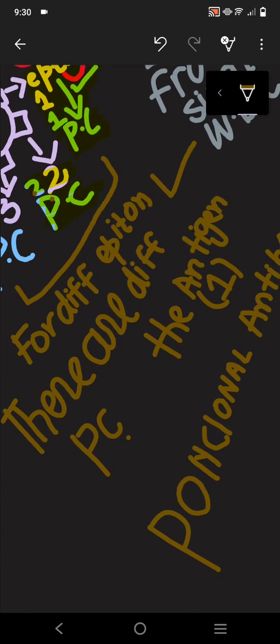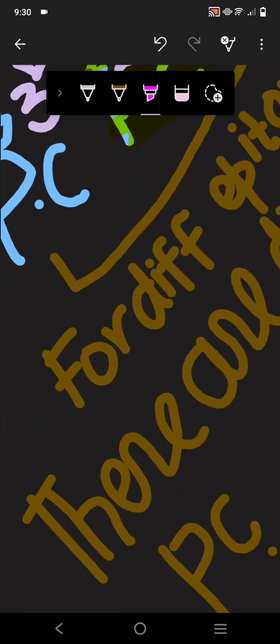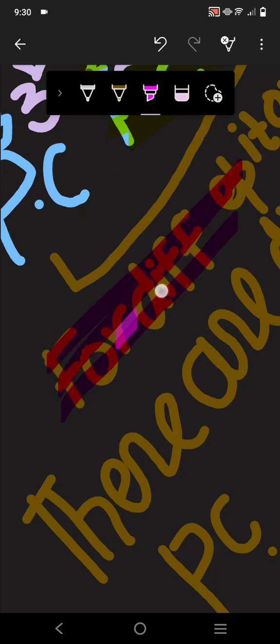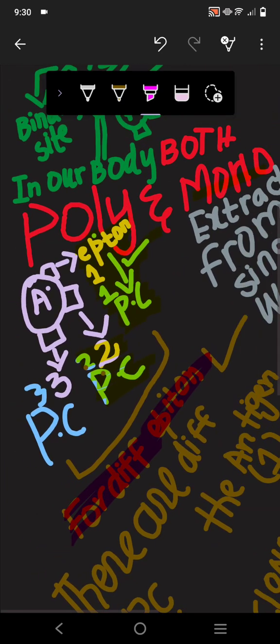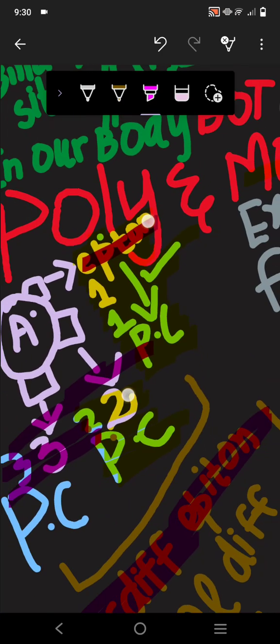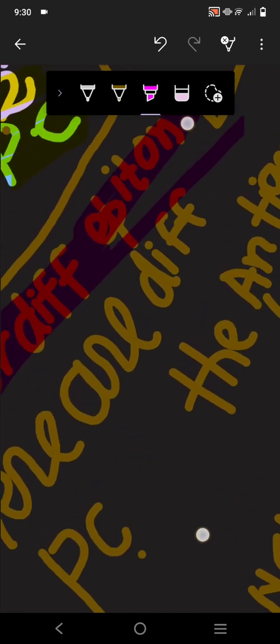I'll highlight it as well. How? Because every antigen will have binding sites, and those binding sites are known as epitopes. So for the different epitopes, there will be different plasma cells.